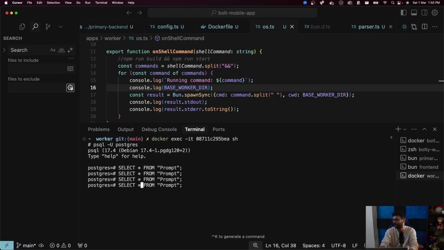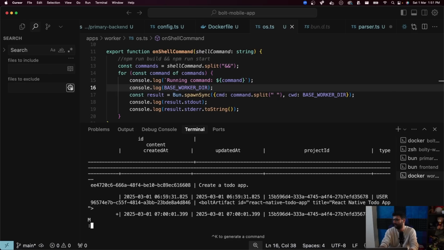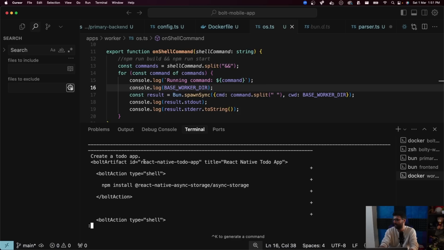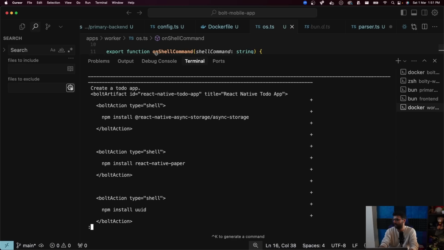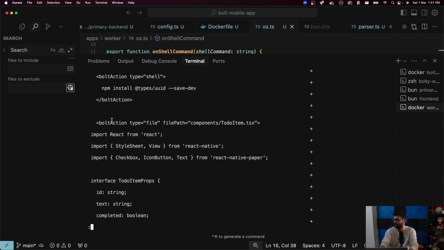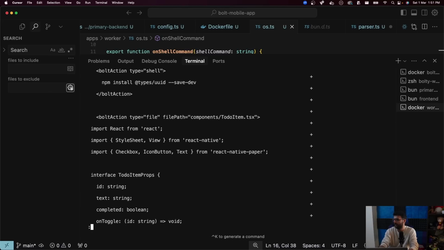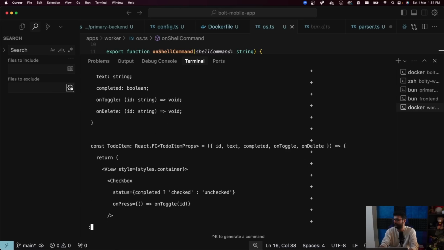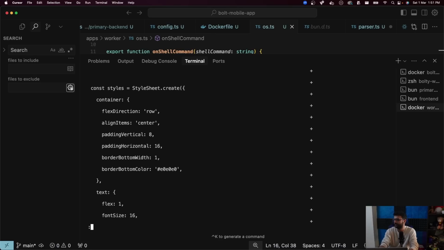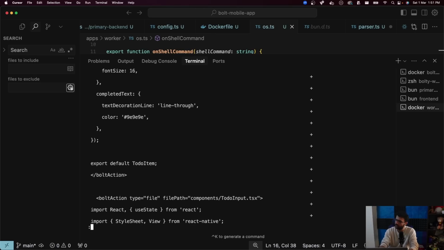Let's select content from prompt. Let's see. Shell file, bolt action type equal to file, create this file. It's a very long to-do item file. Let's keep going.